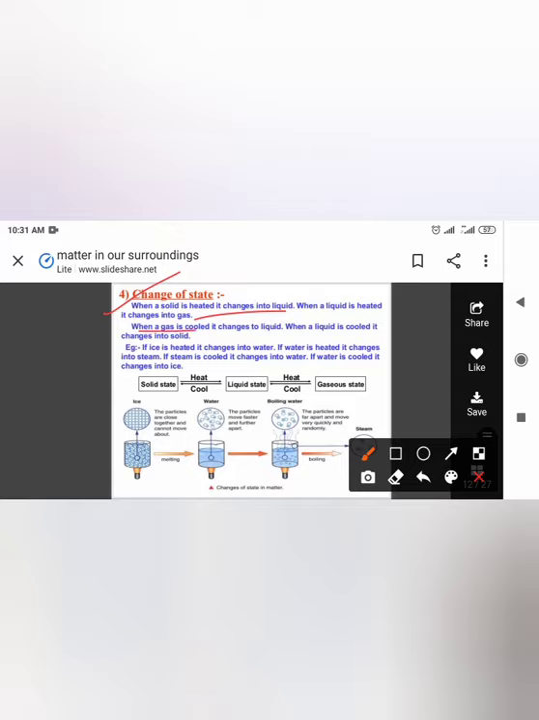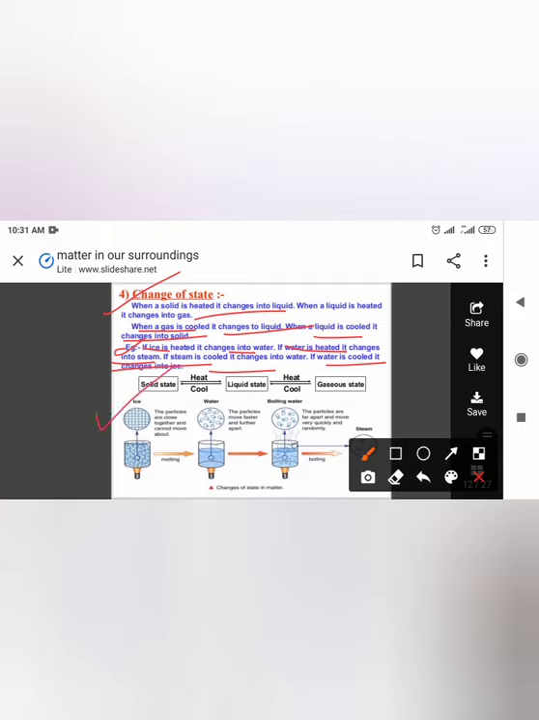So, when a gas is cooled, it changes to liquid. When a liquid is cooled, it changes into solid. Example: the best example is of water, right? If ice is heated, it changes into water. And if water is heated, it changes into steam. If steam is cooled, it changes into water. And if water is cooled, it changes into ice, right?